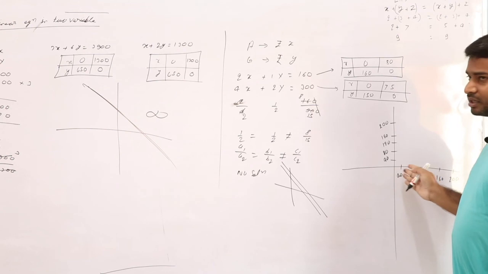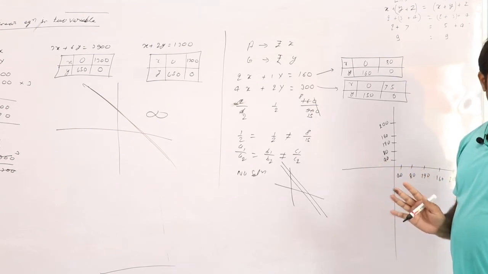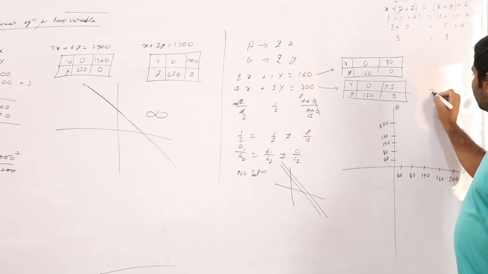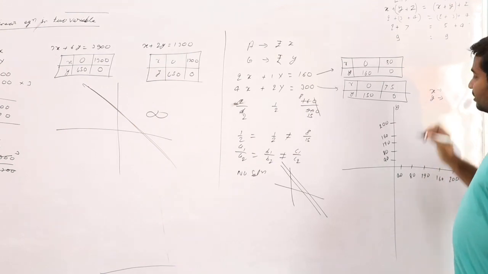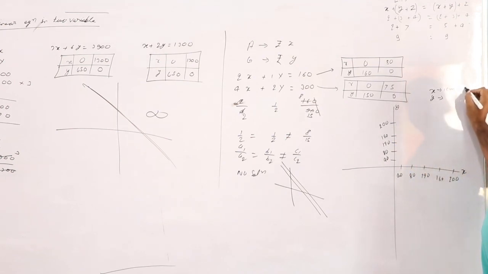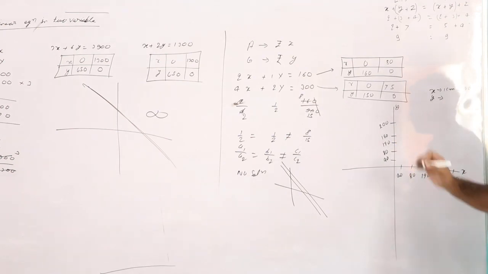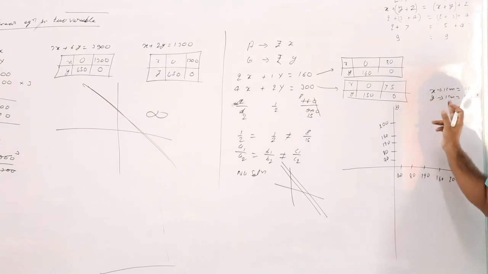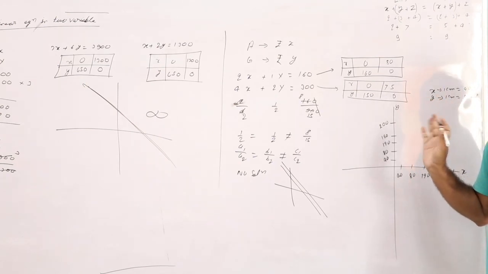Negative values are not there, so I'm not writing them. This is the x-axis, this is the y-axis. X-axis 1 centimeter is equal to 40 units, y-axis 1 centimeter is equal to 40 units. You should mention this on the graph paper. If you don't mention it, the teacher will cut marks.